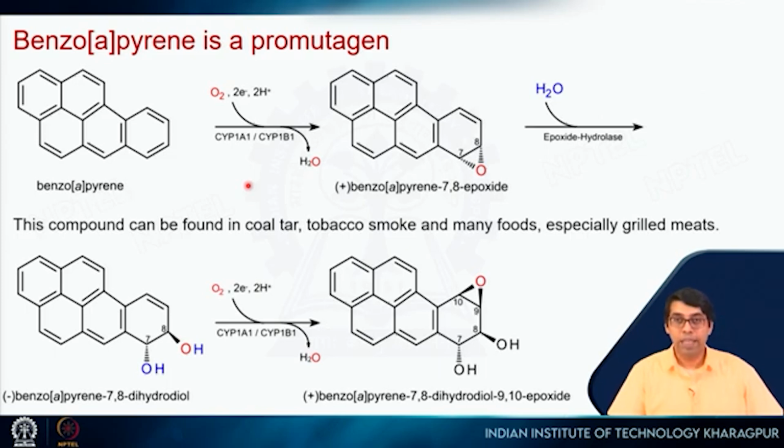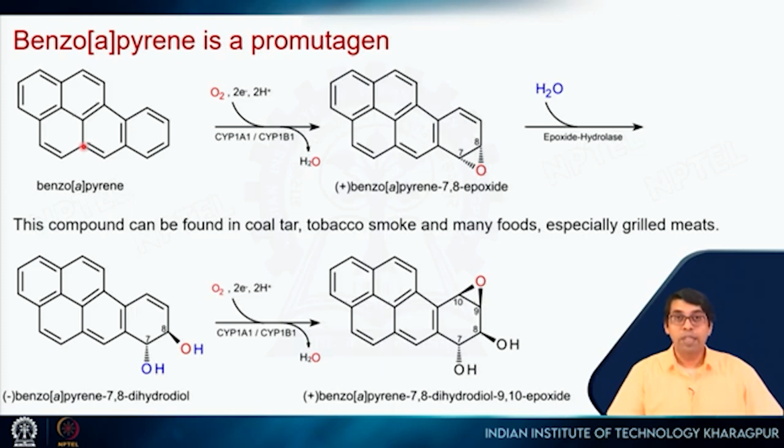There is a test called the Ames test. One can take these chemicals and put them in bacteria, there are certain ways you do this experiment, and then you check for mutations in the bacteria, right? If mutations happen in the bacteria because of these chemicals, you say that chemical is a mutagen. Now, benzo[a]pyrene is a promutagen because if you do this Ames test with benzo[a]pyrene, you will see there are no mutations, right? But people have seen that this is present in tobacco and it causes cancer, right?